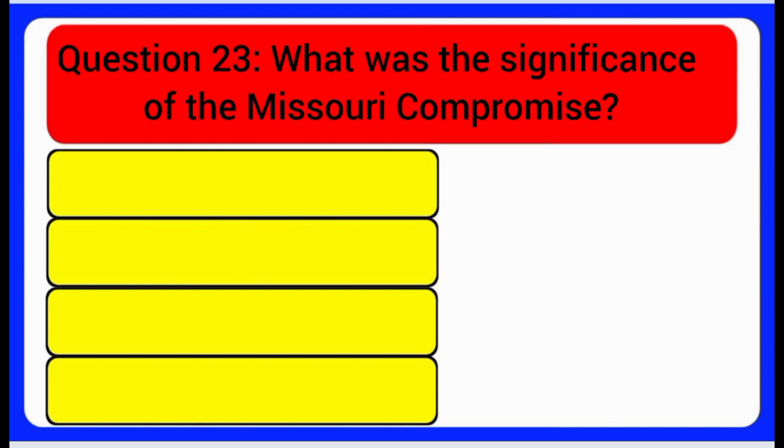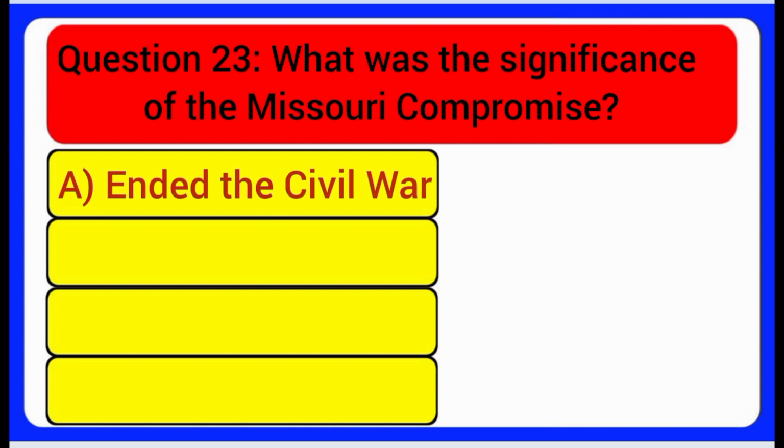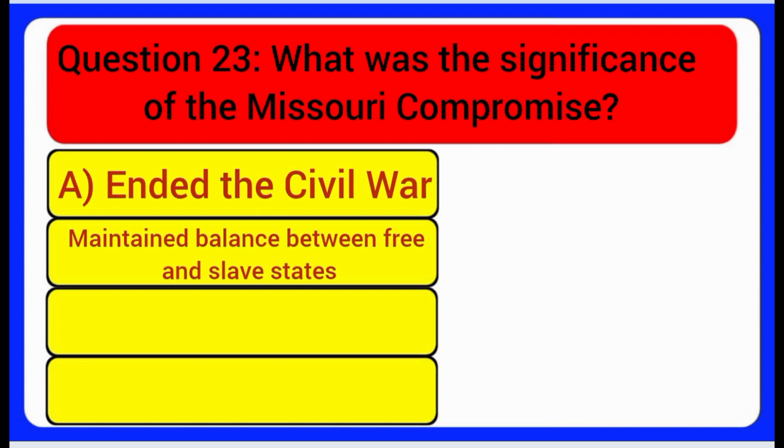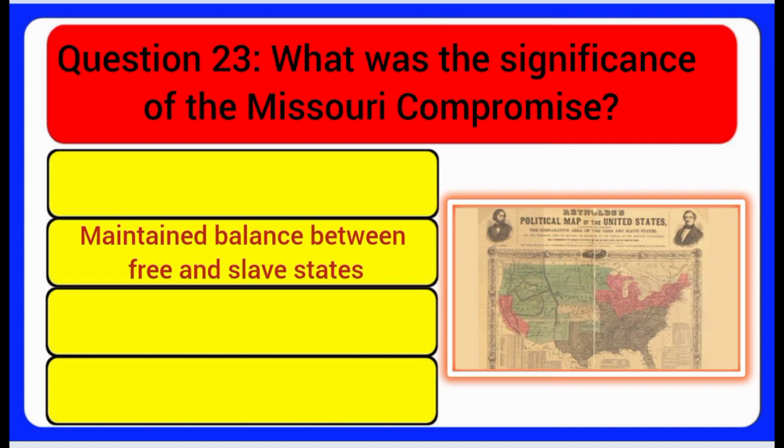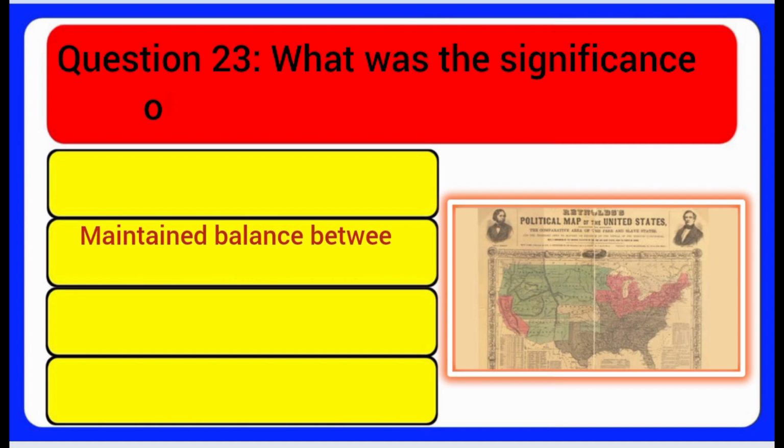Question 23. What was the significance of the Missouri Compromise? A. Ended the Civil War. B. Maintained balance between free and slave states. C. Created the Republican Party. D. Abolished slavery in Missouri. Answer: Maintained balance between free and slave states.